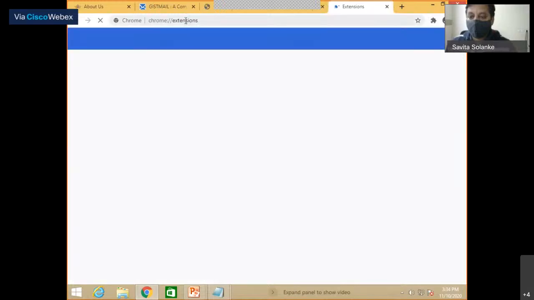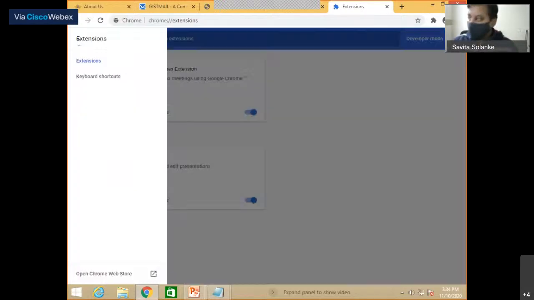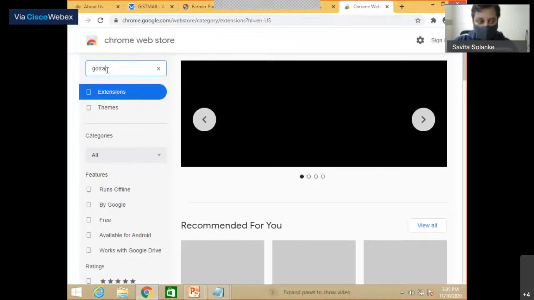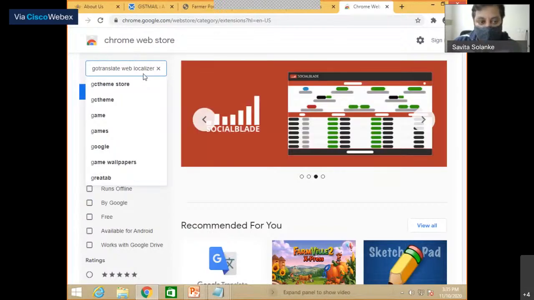Doing the demo of the plugin, which I am going to install from the Chrome store. So the name of the plugin is the Go Translate Web Localizer, which user can search.